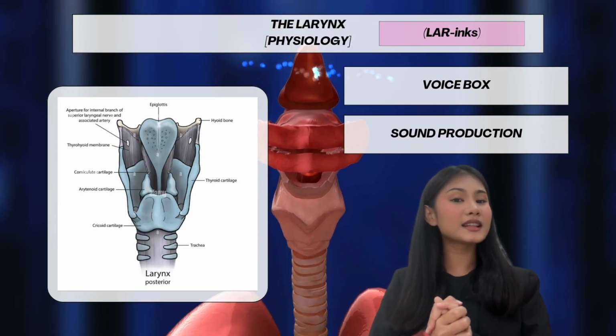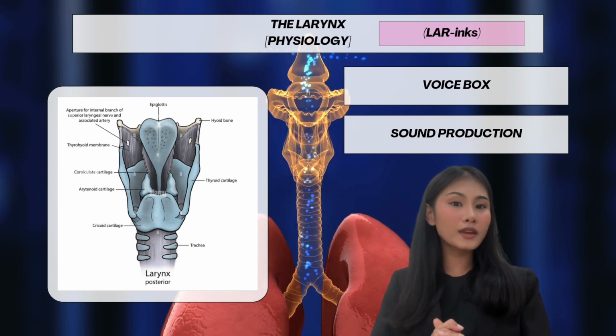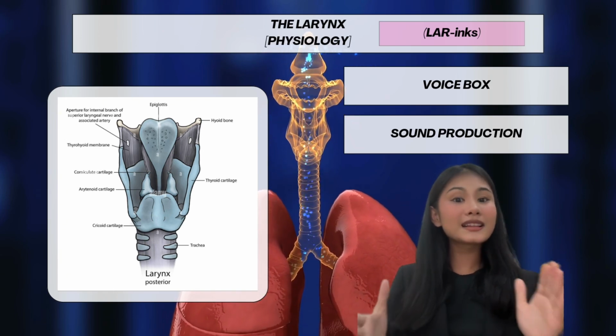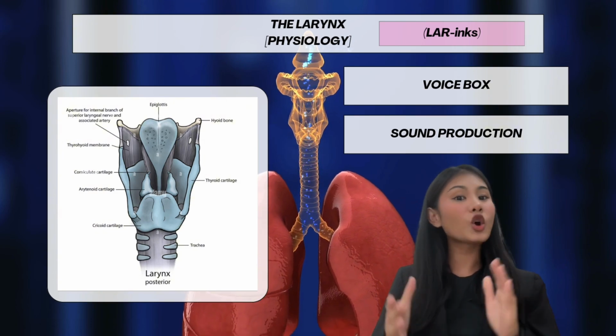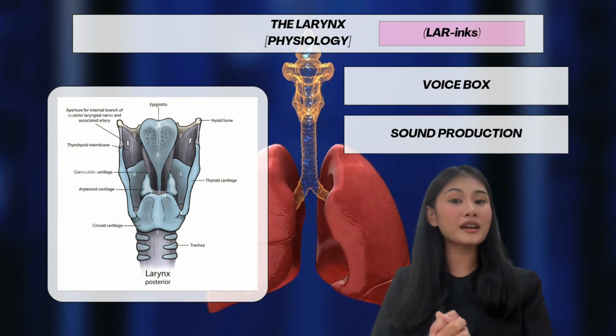Last but not least is the larynx. The larynx, or voice box, controls breathing, swallowing, and sound production. It connects the pharynx to the trachea and contains the vocal cords, which vibrate to produce sound when air passes through them.